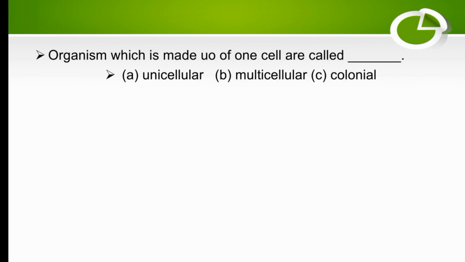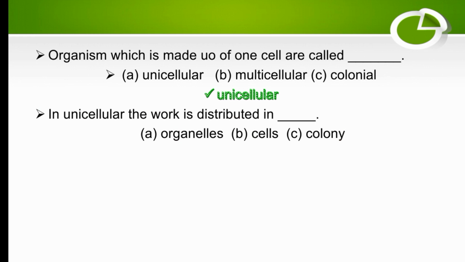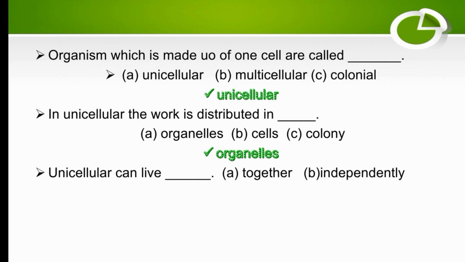Organisms which are made of one cell are called unicellular. The options were unicellular, multicellular, or colonial, so the right option is unicellular. In unicellular organisms, the work is distributed in organelles. Uni means one cell, so in one cell the work is distributed in organelles. Unicellular organisms can live independently because they are composed of one cell.